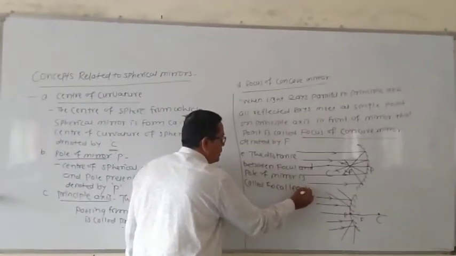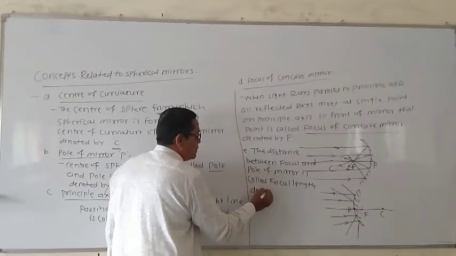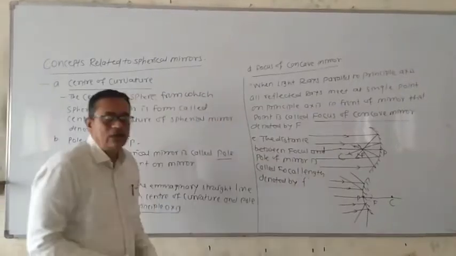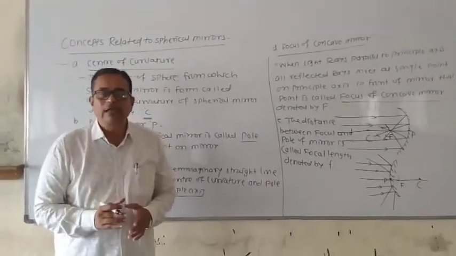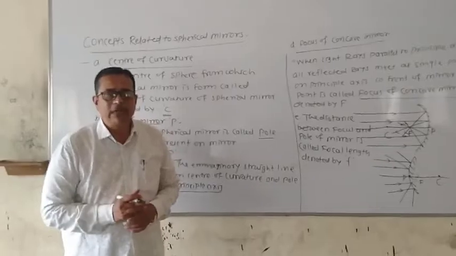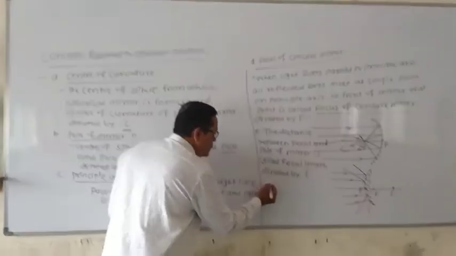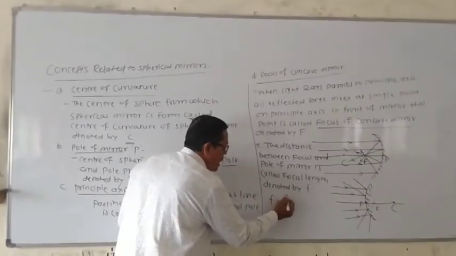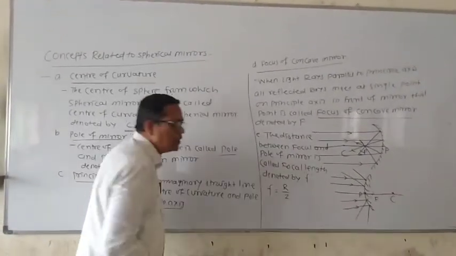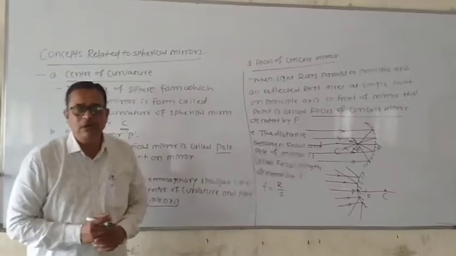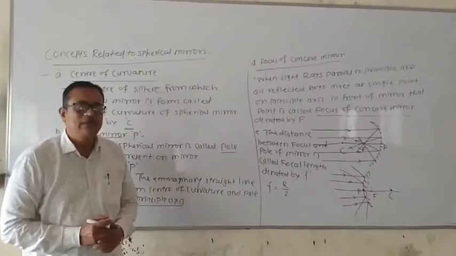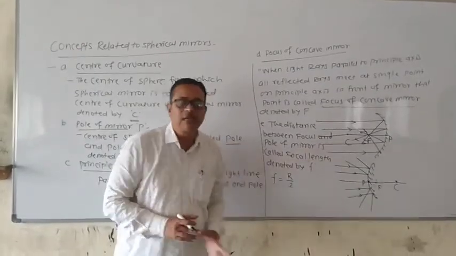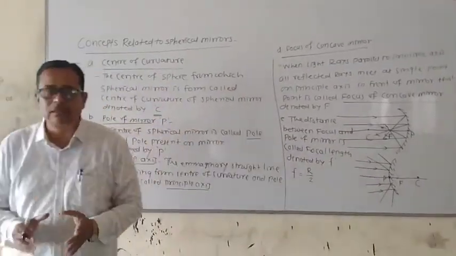Focal length is denoted by a small f. And look here, focal length is half of the radius of the mirror: f equals R by 2. These are the concepts related to spherical mirror. You can write the notes, draw this diagram carefully, and learn and understand the topic carefully.